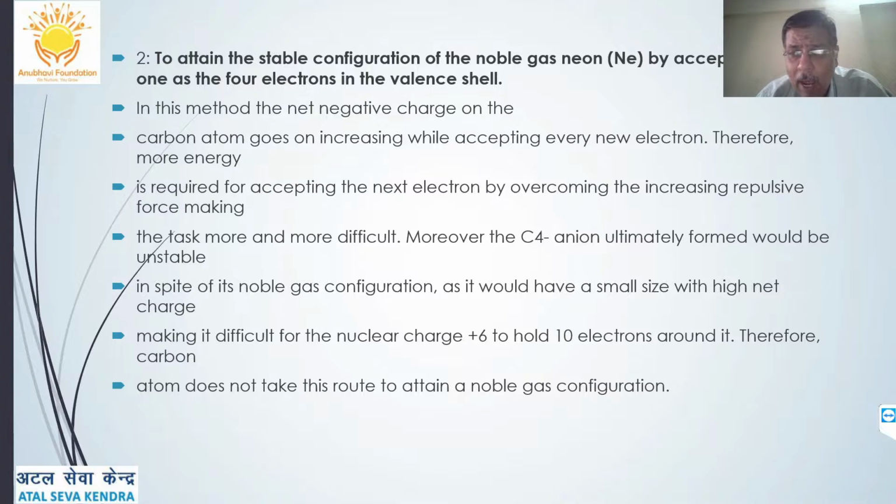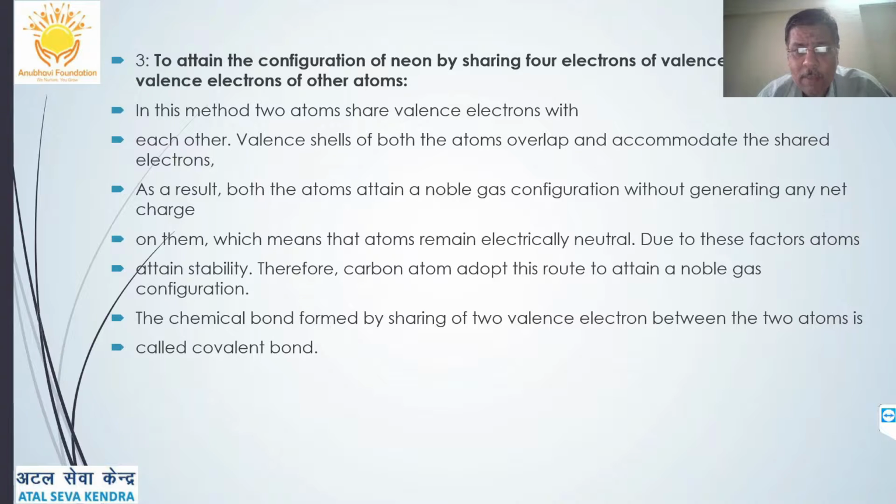Therefore, rather than losing 4 electrons or gaining 4 electrons, the easiest method for carbon is to share 4 electrons of its valence shell with the valence electrons of other atoms. In this method, two atoms share valence electrons with each other, and since there is sharing of electrons, covalent bonds are formed.